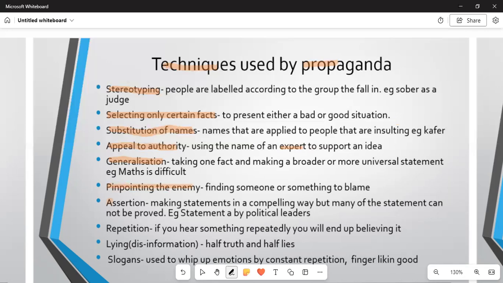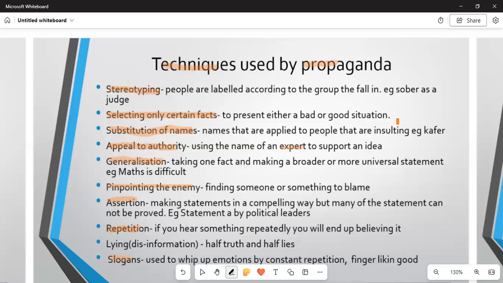And then we've got what you call assertion. Assertion is making a statement in a compelling way, but many of the statements cannot be proved. An example, a statement by a political leader. Repetition: if you hear something repeatedly, you will end up believing it. And then lying or disinformation, we are saying that half truth and half lies is 50-50.